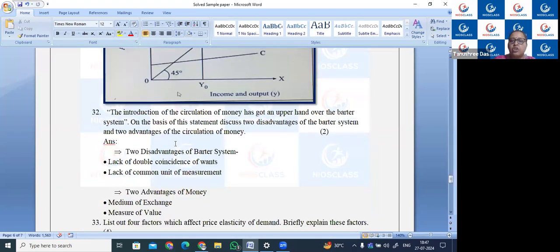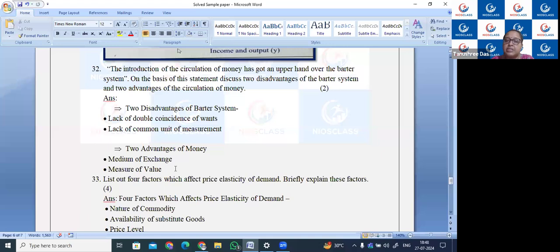And now the introduction of circulation of money. Before money, we had the barter system. Two disadvantages of the barter system: lack of double coincidence of wants, and lack of a common unit of measurement. Money has been introduced as a medium of exchange and measure of value.